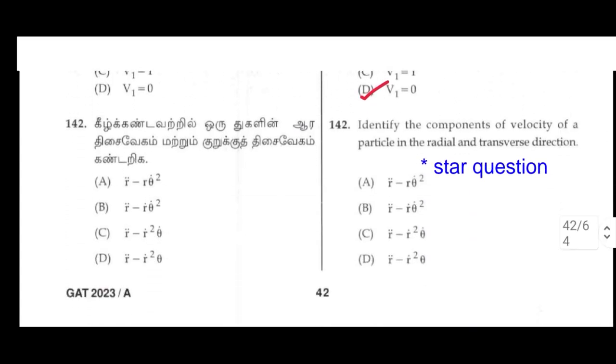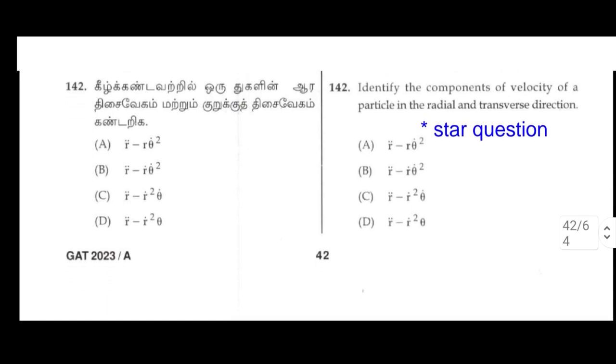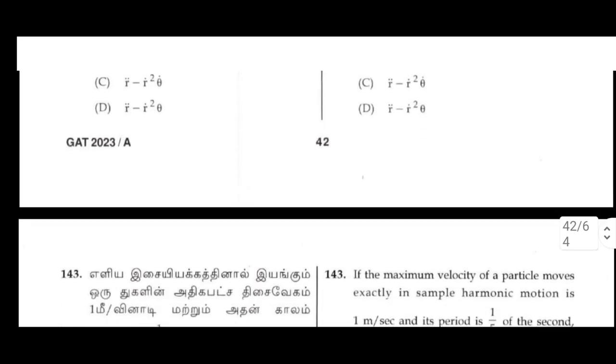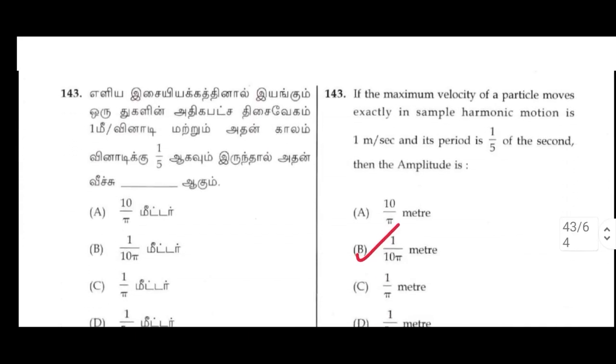142. Identify the components of velocity of a particle in the radial and transverse directions. Star questions. 143. If the maximum velocity of a particle moving in simple harmonic motion is 1 meter per second and its speed is 1/5 of the maximum, then the amplitude is B option, 1 by 10 meter.